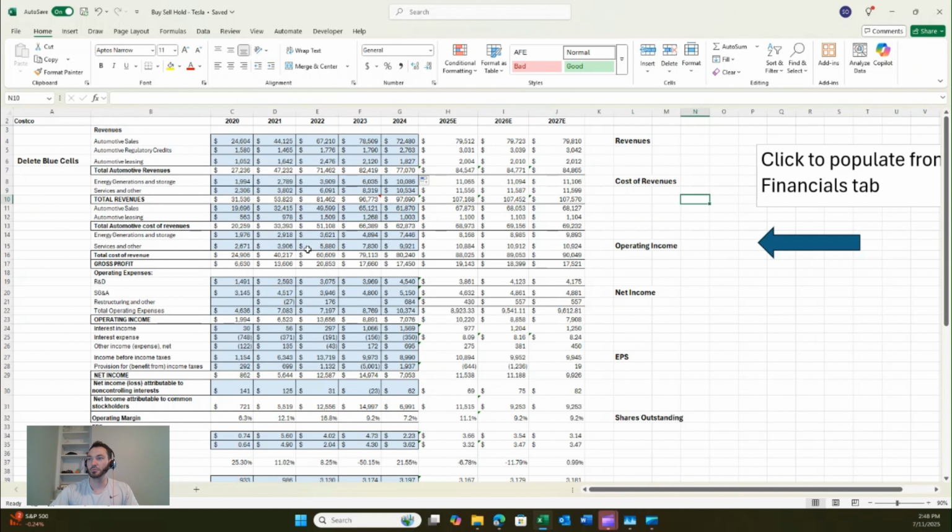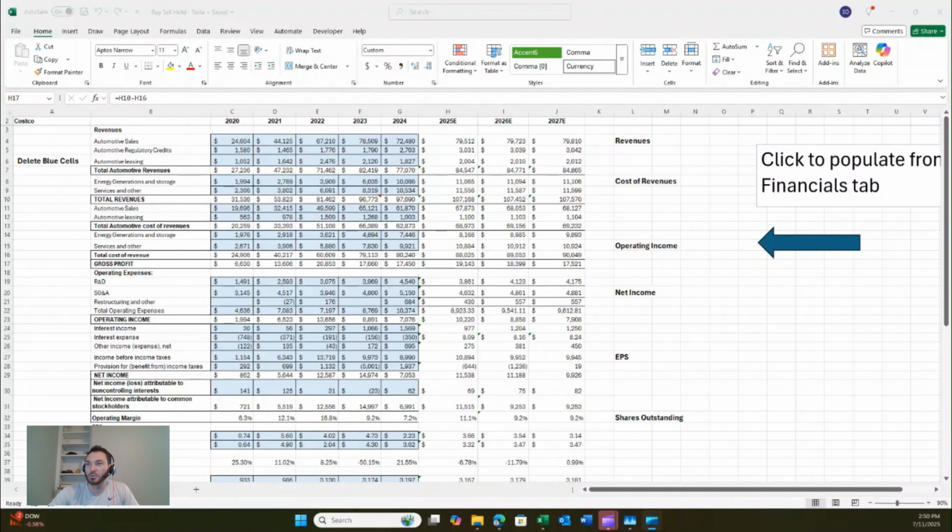The cost of revenues, likewise, are also going up pretty steadily as well, which of course is going to make the gross profit also increase. In 2024, we did have a little bit of a down for revenues and cost of revenues, leading to a little bit of a decrease in gross profit, but still gaining overall.